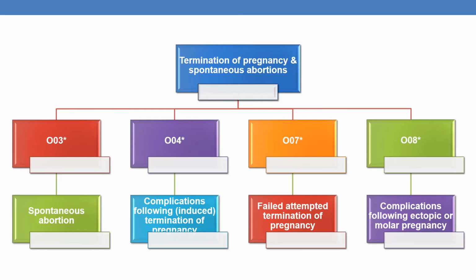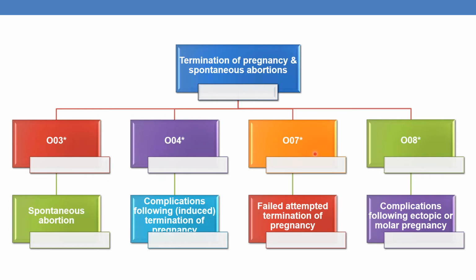Here you can see the various codes for termination of pregnancy, both with complications and without complications. O03 category indicates spontaneous abortions. It can be incomplete or complete. Whereas O04 indicates complications following termination of pregnancy, that is induced termination of pregnancy.